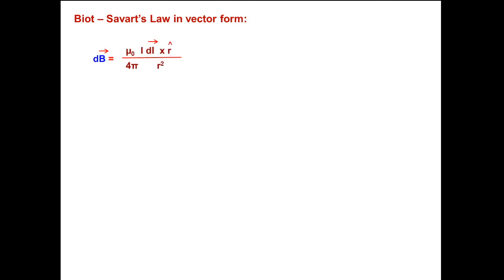In vector form, we can write the Biot-Savart law, that is dB vector equal to mu naught by 4 pi I dl. It's a vector quantity and its magnitude is the product of current and length of the element, cross r cap by r square.